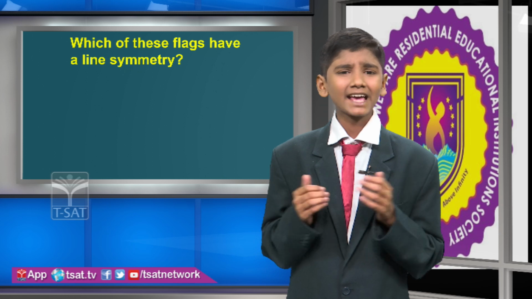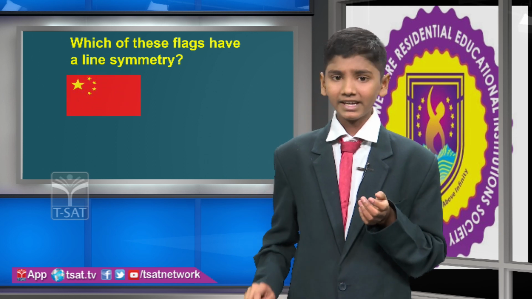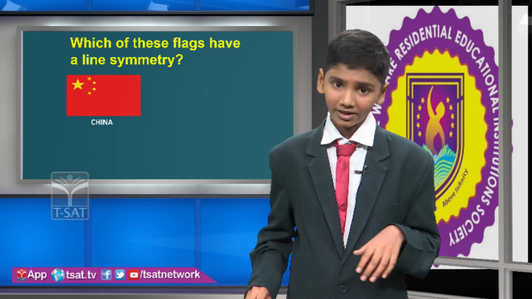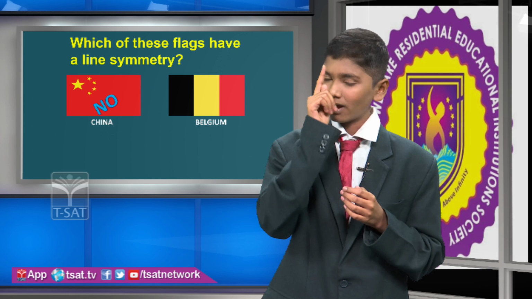Which of these flags have line symmetry? This is the national flag of China. It doesn't have a line of symmetry. It is the national flag of Belgium. It has only one line of symmetry.